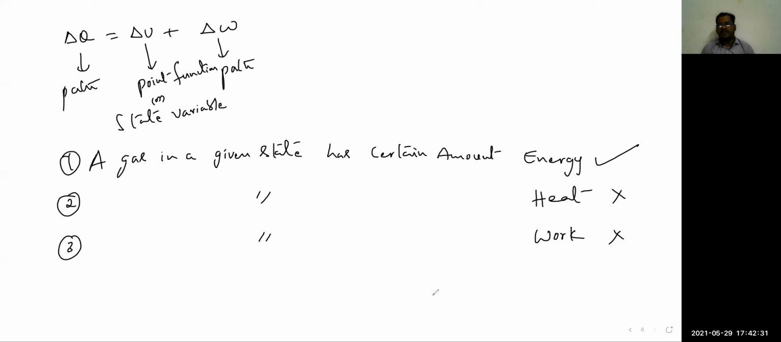So for a gas in a given state, we should never say it has a certain amount of heat. It has a certain amount of work also, we should never say. Of course, heat and work both are kinds of energies only. But we should be familiar with how to use the terminology. The difference I have explained clearly. That is what we should remember here.